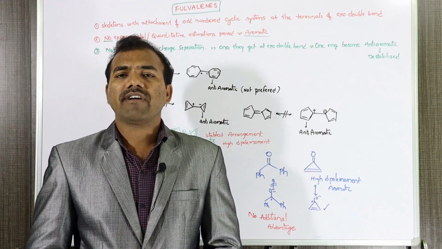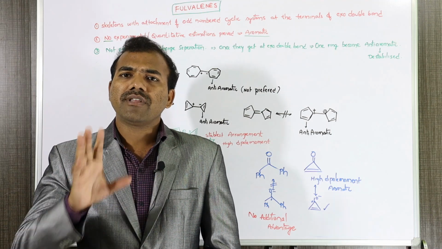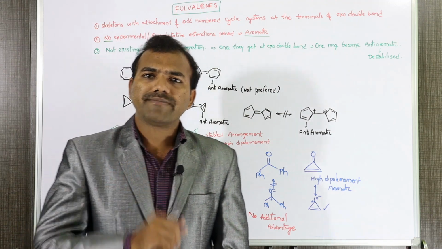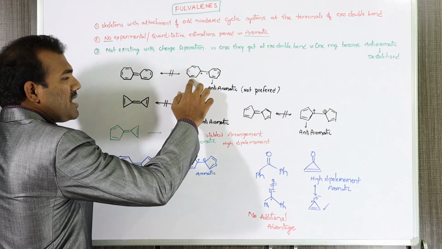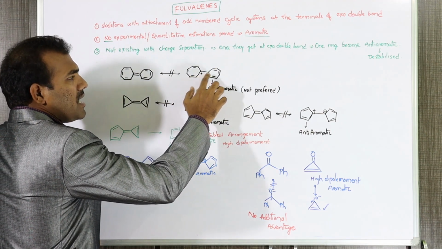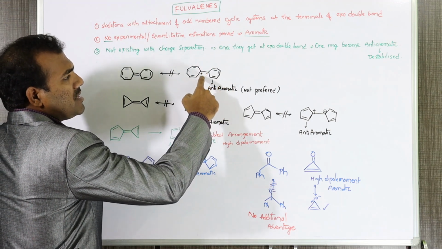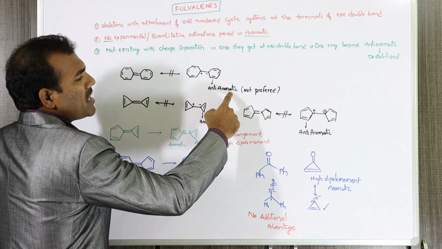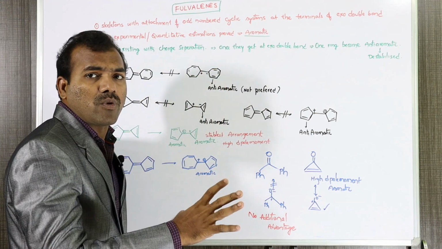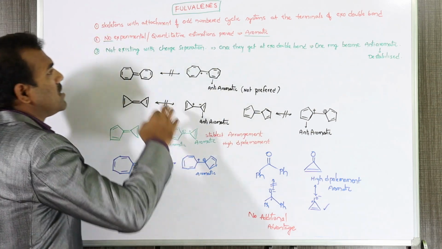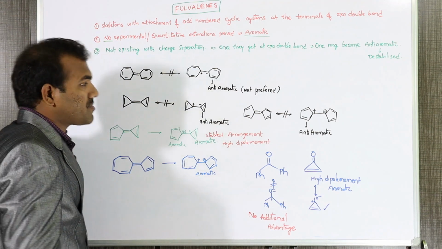That is the reason why these fulvalenes do not exist with dipole moment or polarity. This ring will get a cation and this ring an anion, so this one is a strongly anti-aromatic compound. This structure is not at all preferable. That is the reason why these fulvalenes are not aromatic compounds.